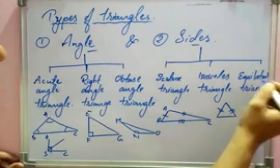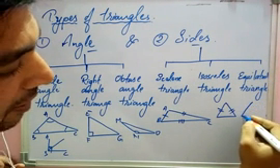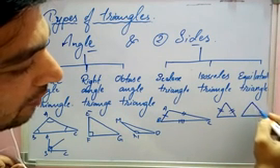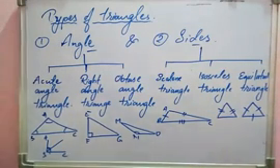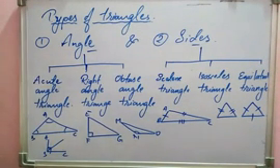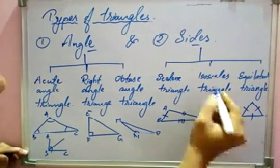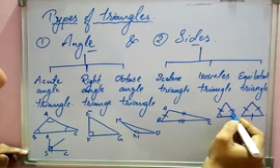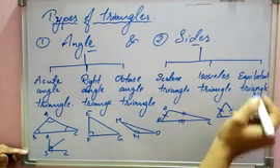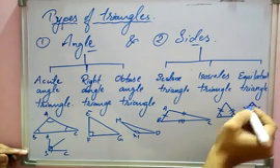And as the name indicates, the equilateral triangle means all the sides of the triangle are of equal length. If we regard this in terms of angles also, if the triangle is isosceles, then the angles opposite to the equal sides will also be equal. For an equilateral triangle, all the angles are of equal measurement.